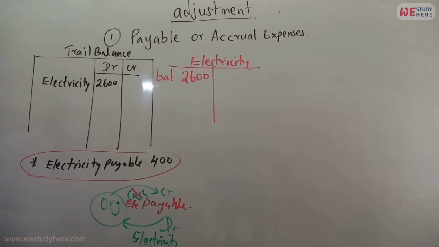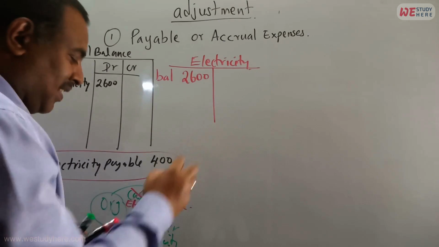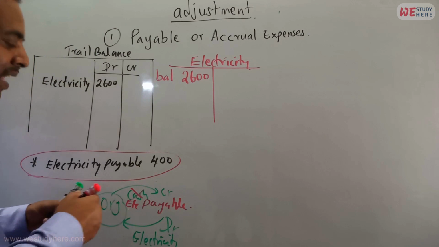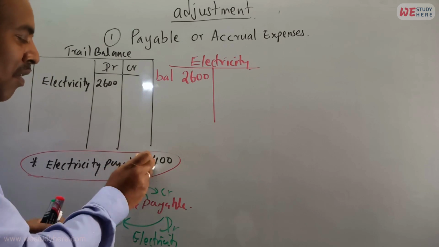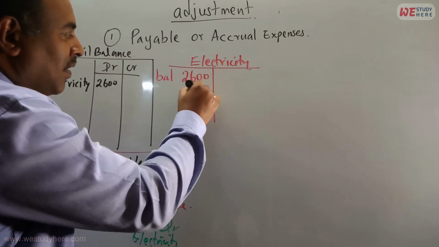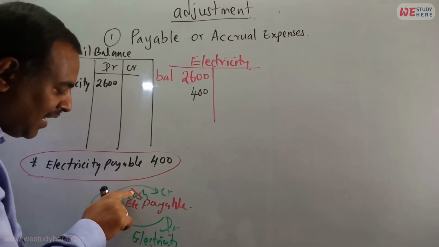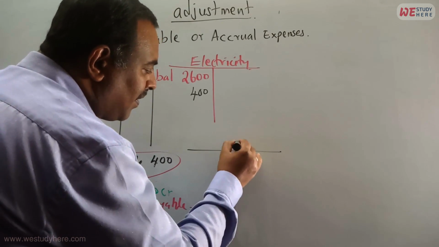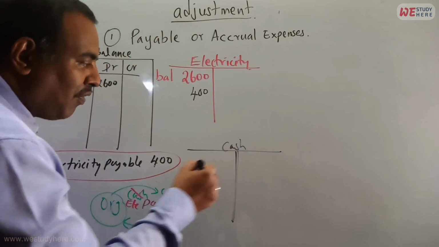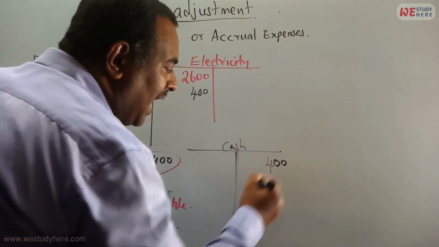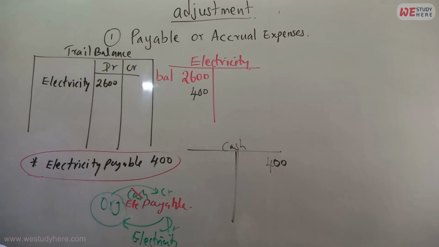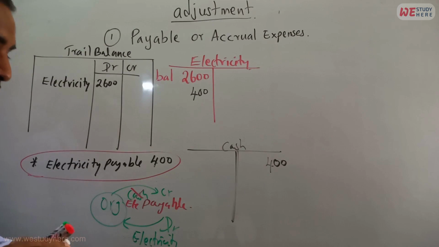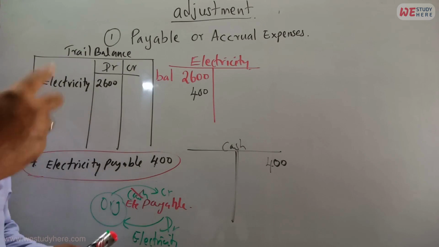Now see this double entry I am going to bring here. Which account debit? Electricity account debit. Now I am writing electricity account debit, amount 400. Which account credit? Cash account. Better to write down cash account, then we'll see what is happening. Cash account credit 400. But are you actually paying this money? No. We are not paying now. We will pay later. Then you cannot say cash account, you have to say payable account.